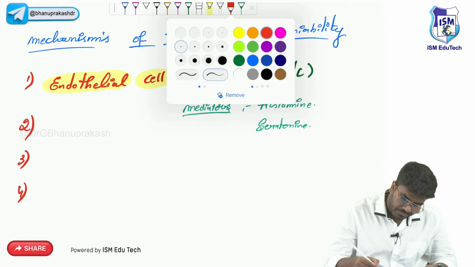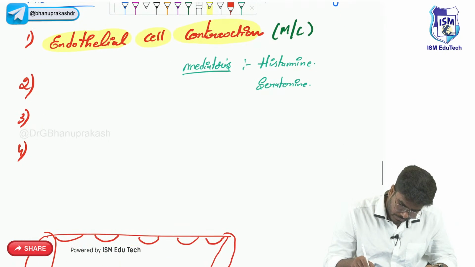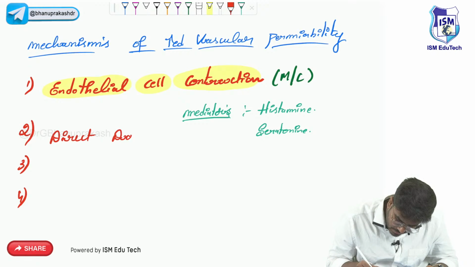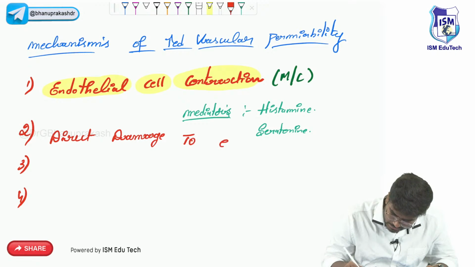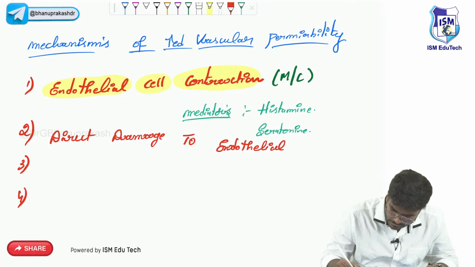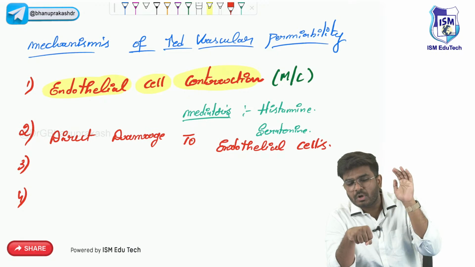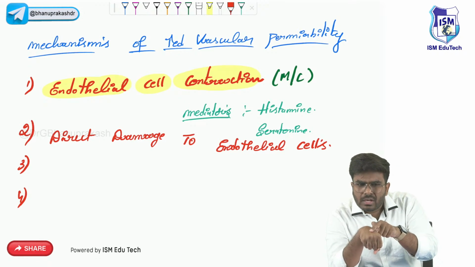Now the second mechanism is direct damage to endothelial cells. For example, see, some trauma has happened in a localized area.